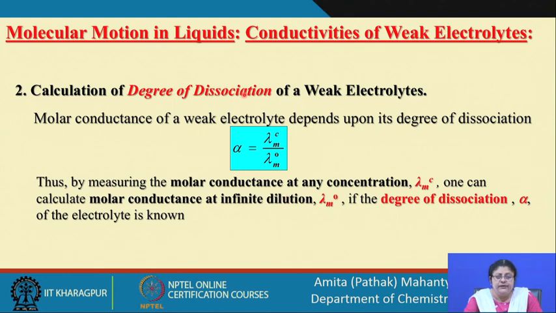You can calculate the degree of dissociation for a weak electrolyte, and the degree of dissociation is nothing but the molar conductance at any particular concentration divided by the molar conductance at infinite dilution. Thus, by measuring the molar conductance at any concentration C, we can find out the lambda m value at that concentration. One can calculate the molar conductance at infinite dilution if the degree of dissociation is known, right.